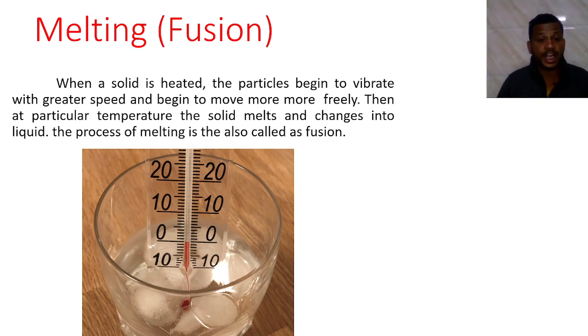It means at a particular temperature, the solid melts and changes into liquid. The process of melting is known as fusion or melting. Here in the picture below we can see the ice cube will start melting at 0 degrees Celsius. The melting point of ice is 0 degrees Celsius.